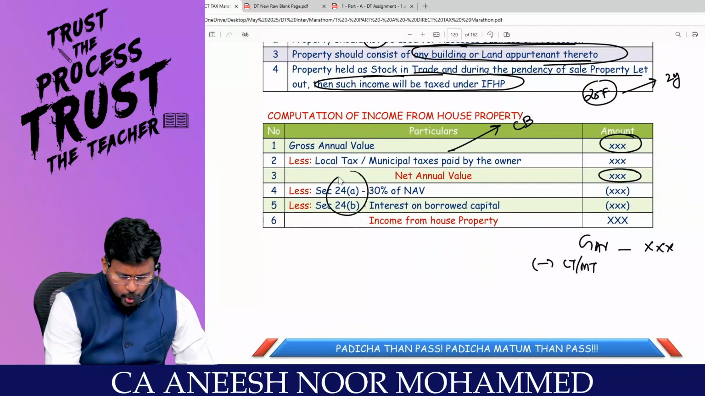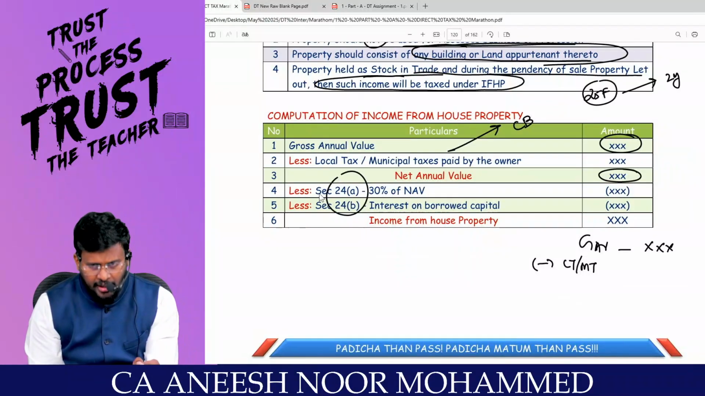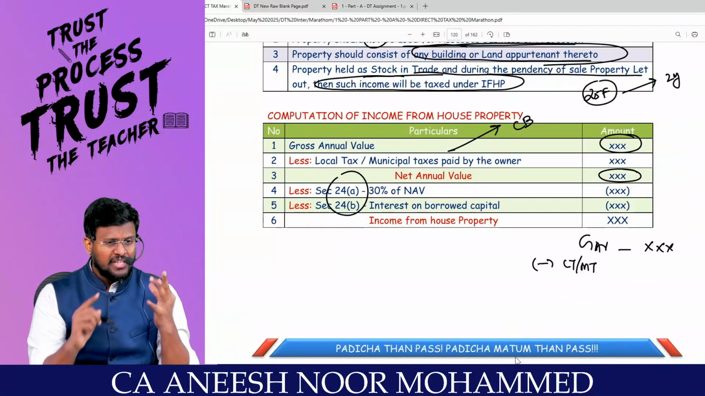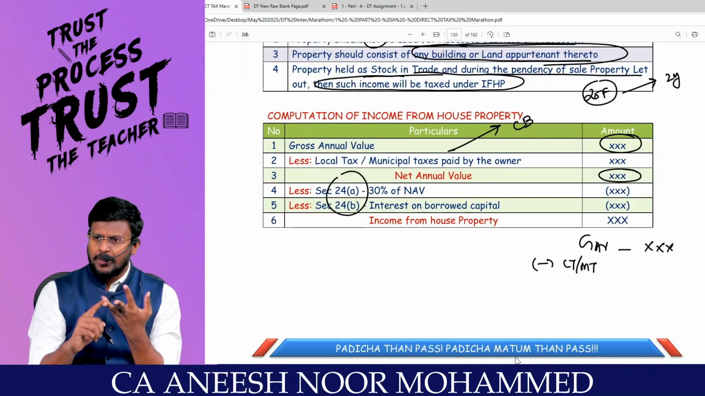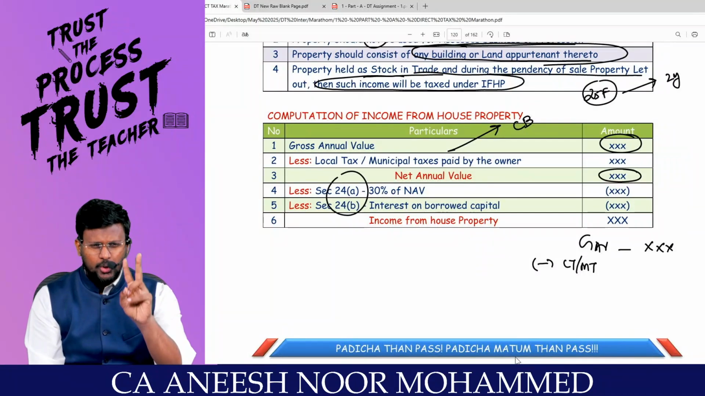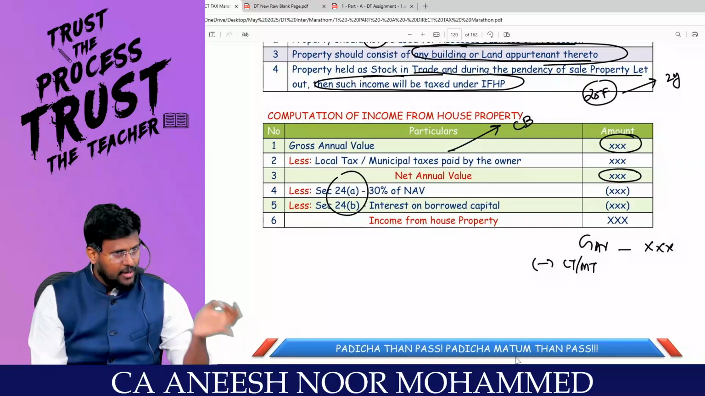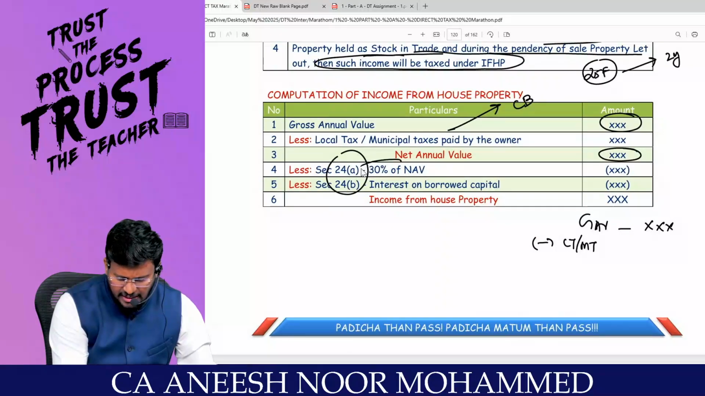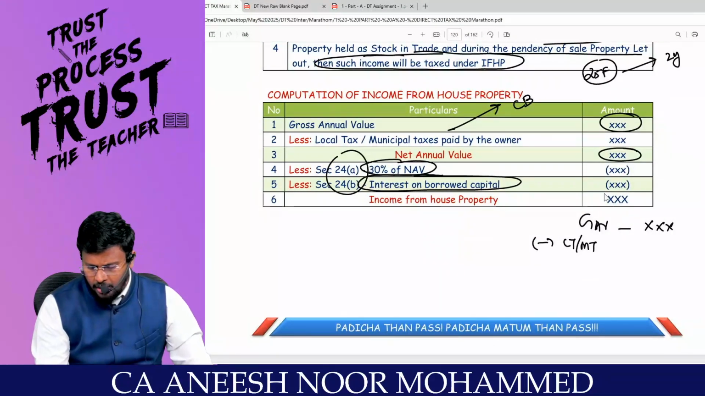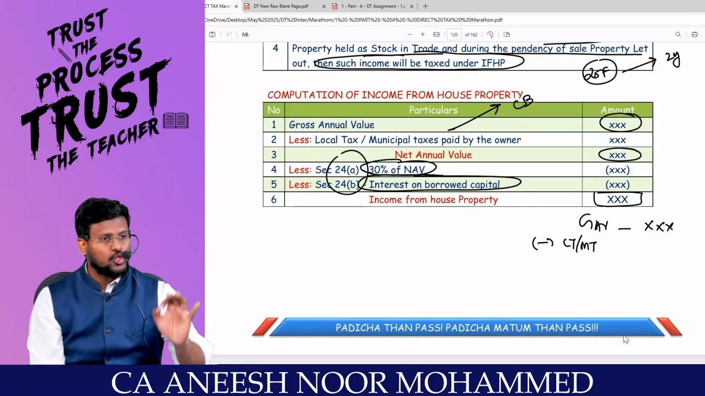From that, you can reduce deduction under section 24A and deduction under section 24B. If it is salary, we have 3 deductions: 16 subsection 1A, 16 subsection 2, 16 subsection 3. The same way, house property has only 2 deductions, 24A and 24B. 24A is 30% of the net annual value and 24B is interest on borrowed capital. You will get the answer as income from house property.